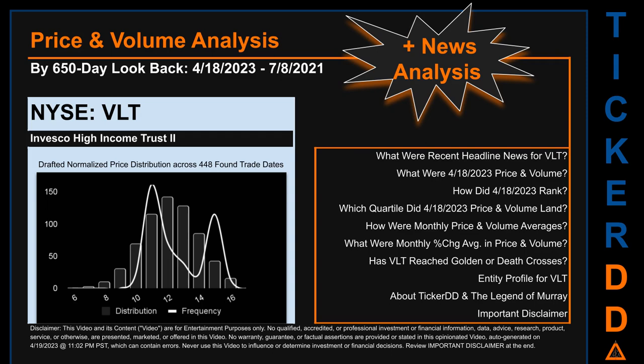The chart shown on this page is our initial attempt at studying the price for VLT after dynamically normalizing price distribution across those discovered trade dates. The bar chart is the generated distribution and the overlaid line graph, if it is generated, is the frequency of the prices on the x-axis. We will enhance this look-through as our AI model progresses in the next iteration. Remember that this is just a drafted, in progress, observational model to best fit abstracted third-party data into various opinionated views. Before we jump into price and volume analysis, let's look at recent headlines for VLT.